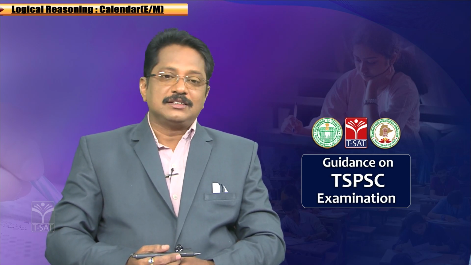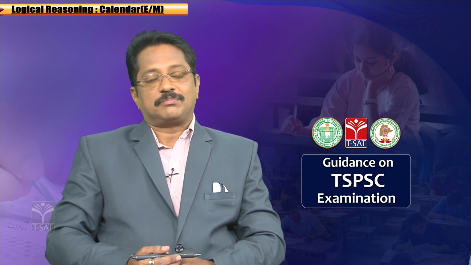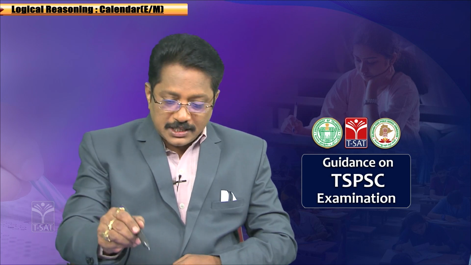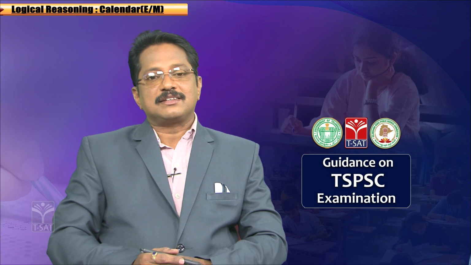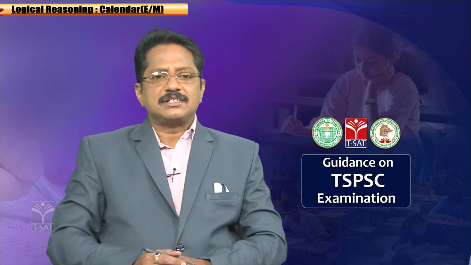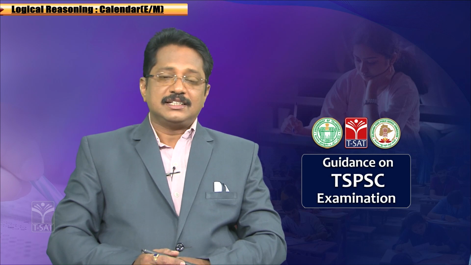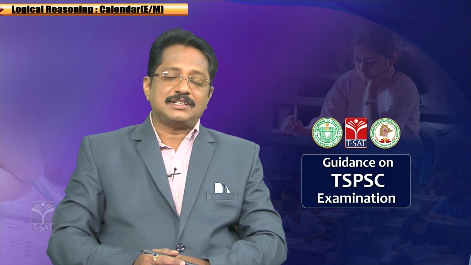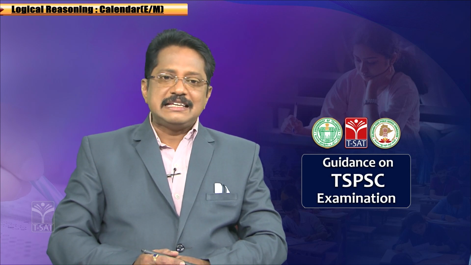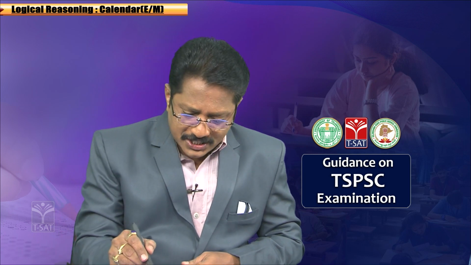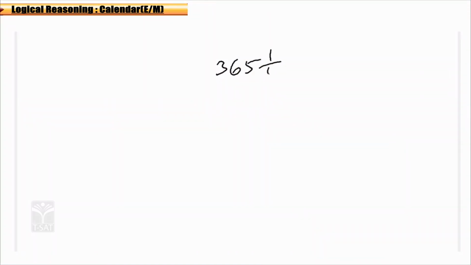Okay, we have one more kind of year, that is called a leap year. A leap year has 366 days, correct? There are some doubts in the minds of the people. An ordinary year has 365 days and a leap year 366 days. How does it have 366 days? This kind of idea will come in the minds of the people. Actually, a year is 365 and 1/4 days. The actual length of a year is 365 and 1/4 days.